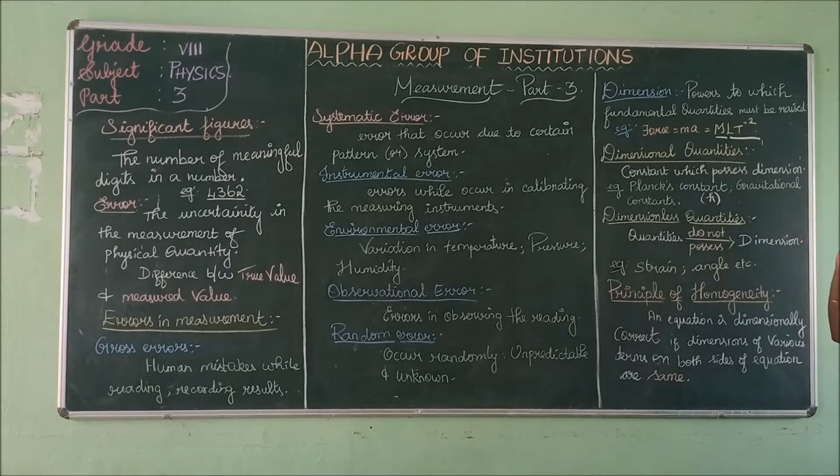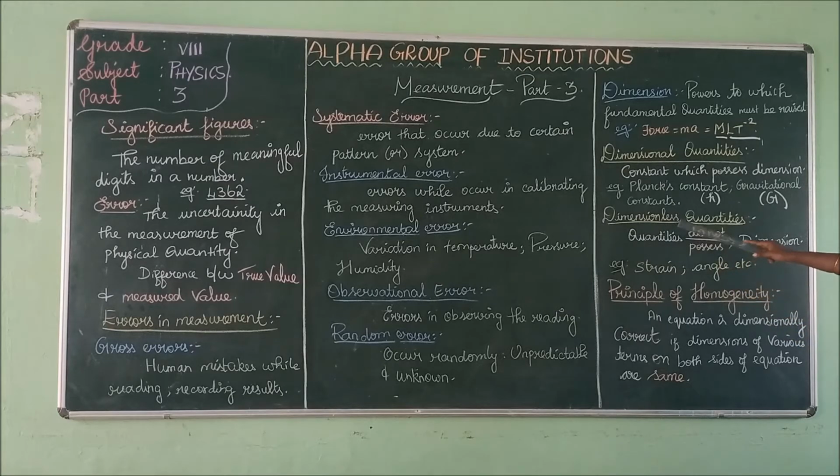Next is the gravitational constant, which is represented by G. Planck's constant is represented by h. Constants which possess dimensions are called dimensional quantities. Examples are Planck's constant and the gravitational constant.